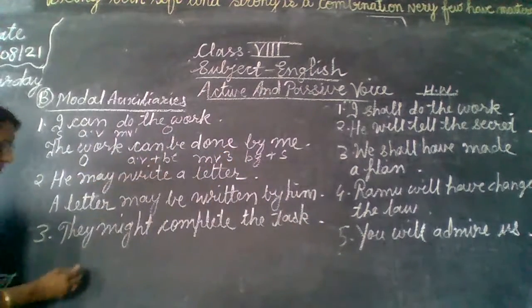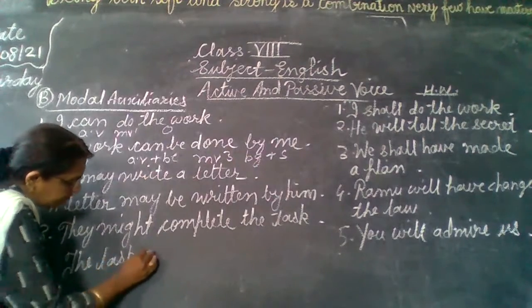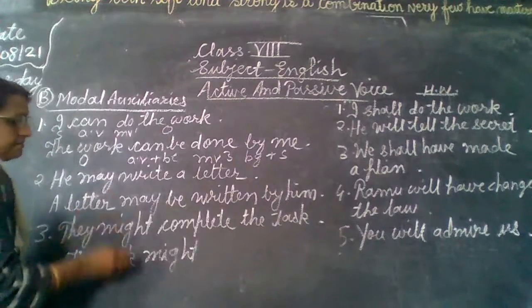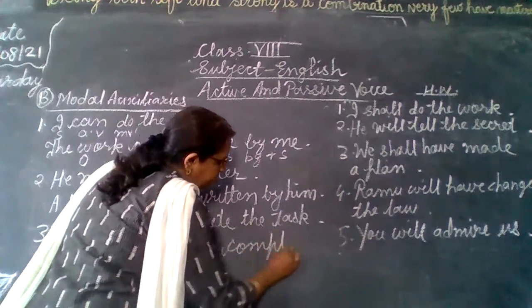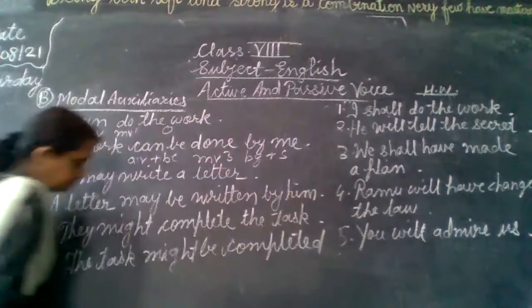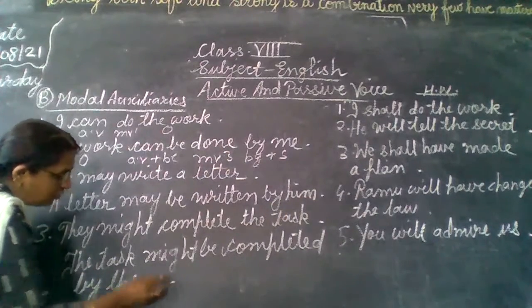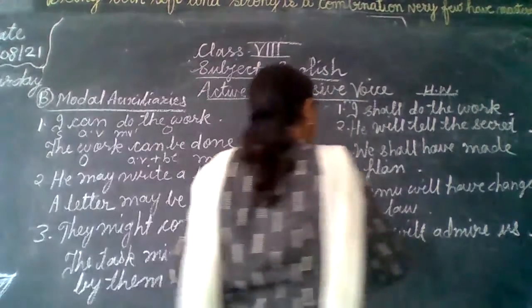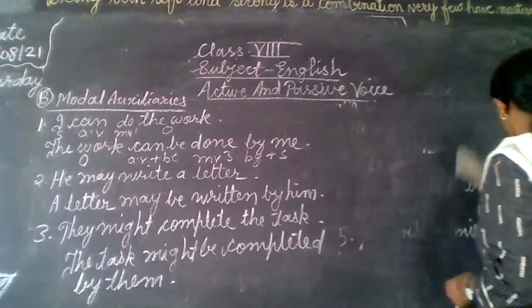The task is the object, so the task might be completed by them. In this way, must will change into must be. So all the modal auxiliaries will change into shall be, must be. In this way you have to write it.